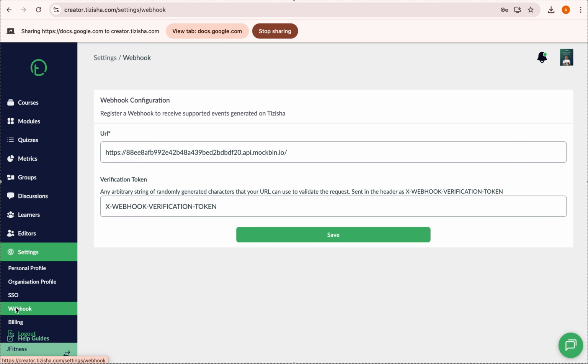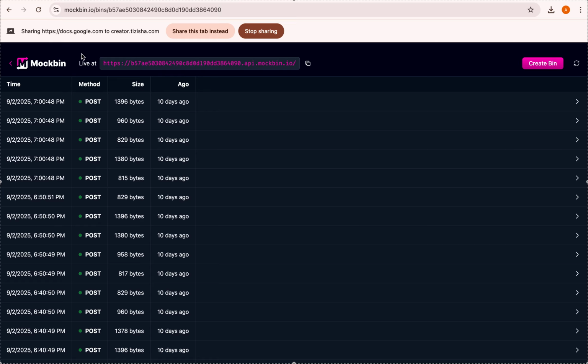We are able to support generated events. So the events we're able to support at the moment are course completion. So you're able to track each time a learner completes a course, you're able to get that data on your end. Maybe I can just show you. So I'll just use a test environment. This is called Mockbin.